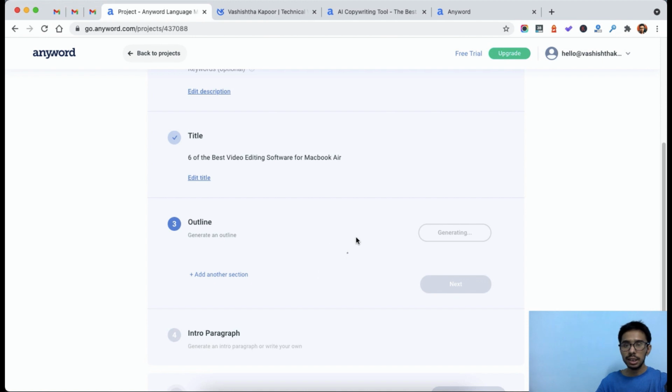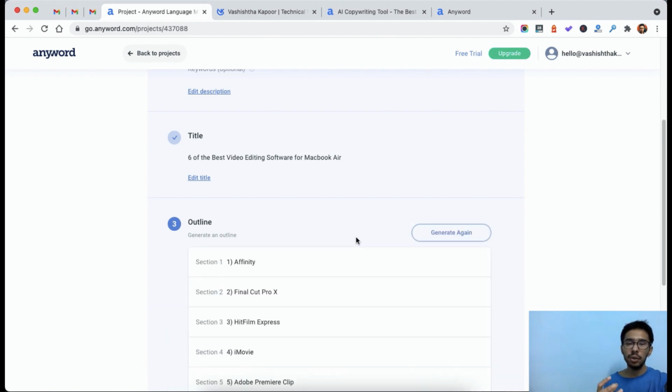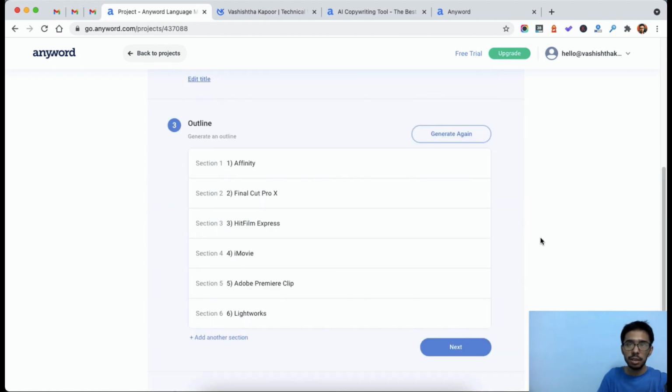Once you click on next, it gives you a quick outline. It will give you a few suggestions, and see, it has created the first outline: Affinity, Final Cut Pro X, HitFilm Express, iMovie, Adobe Premiere Pro, Lightworks, and all the right tools it has actually generated. So I would say this is one of the best tools to create outlines for your project as well.